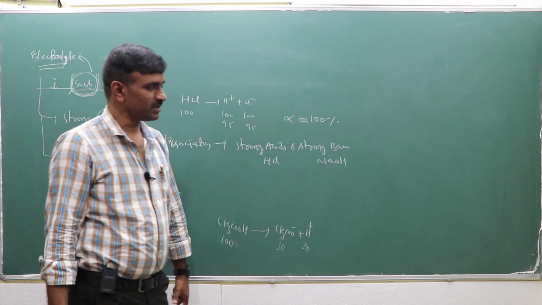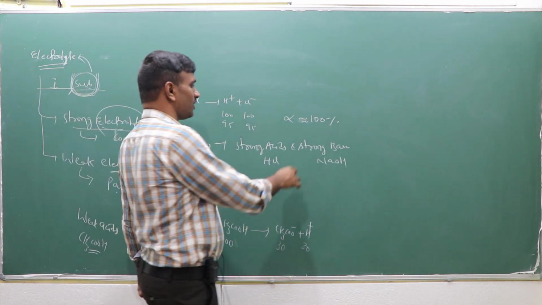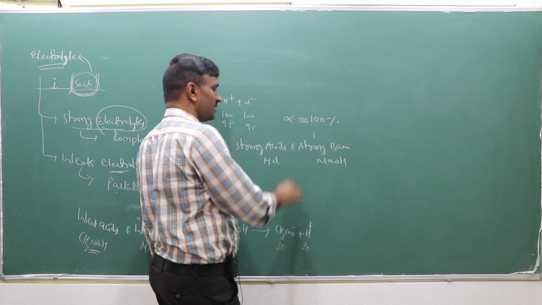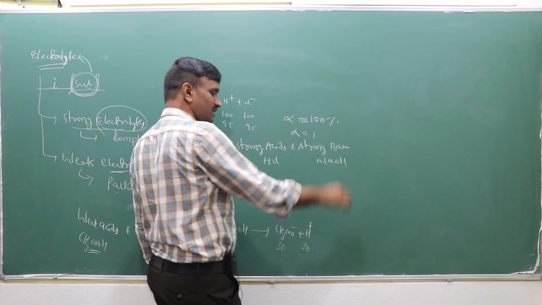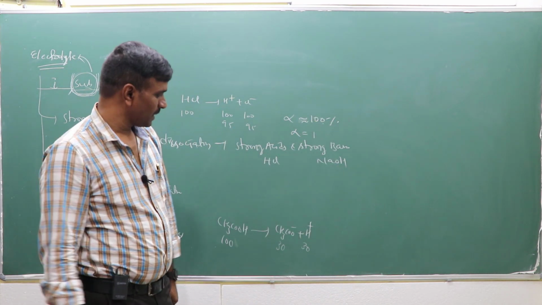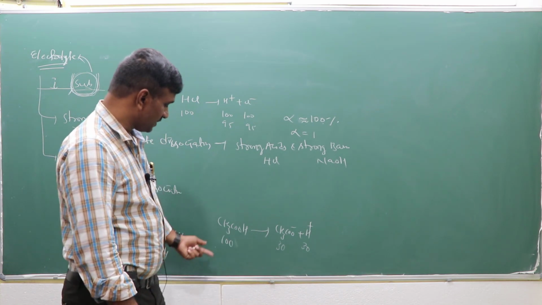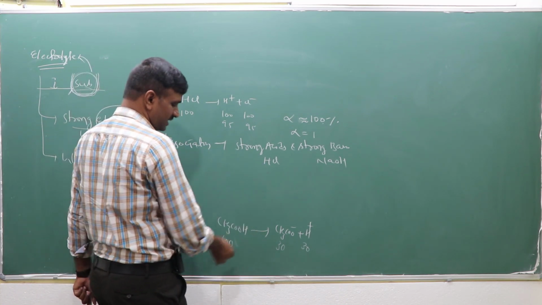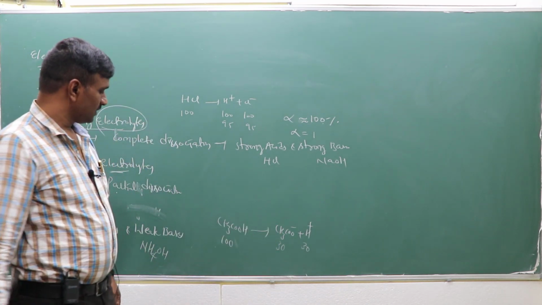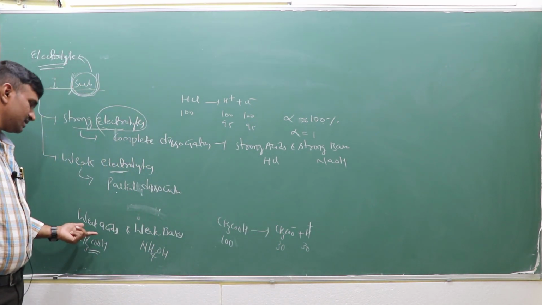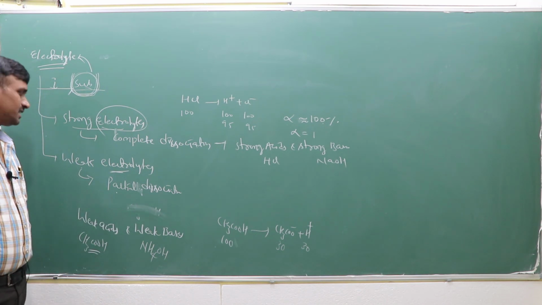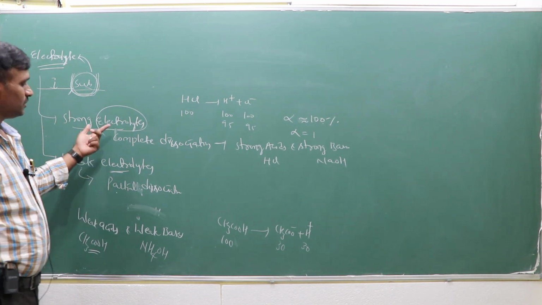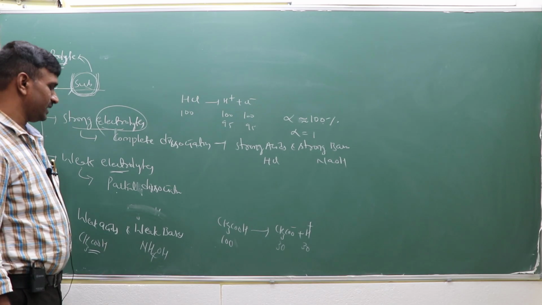The degree of dissociation is 100% or unity. In percentage form, 100% or unity. And in this case, the degree of dissociation is less than 100% or less than 1. It is not 100% because these weak electrolytes do not undergo complete ionization, right? So strong electrolytes and weak electrolytes, right?